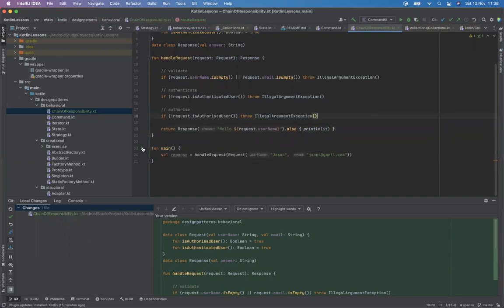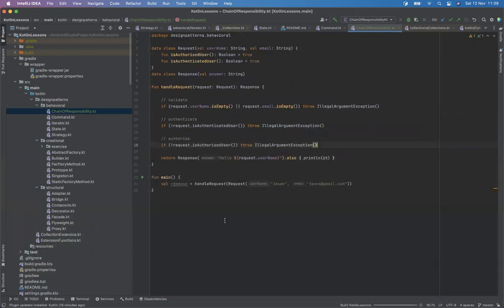Let's see how it works. You're not really doing anything with the response, but we're printing it here, you know? Okay.